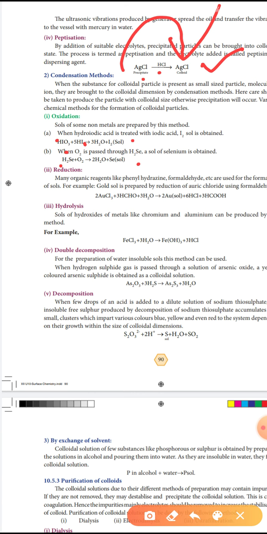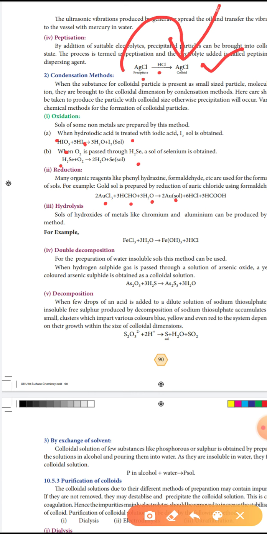Most organic reagents like phenyl hydrazine, formaldehyde, etc. are used for the formation of salts. Organic reagents like phenyl hydrazine and formaldehyde are used for the formation of colloidal substances. For example, gold sol is prepared by reduction of auric chloride using formaldehyde. So auric chloride, AuCl3, is reduced by formaldehyde, HCHO, in the presence of water to form gold sol.